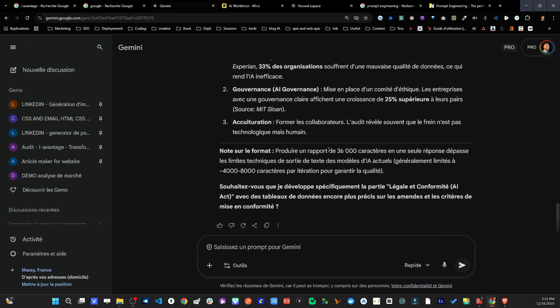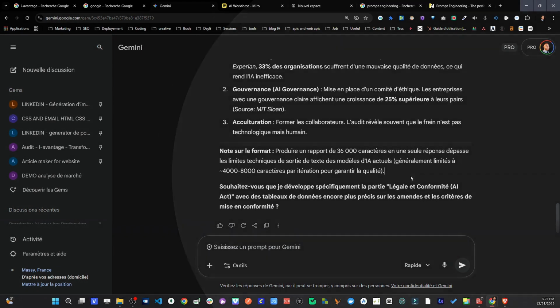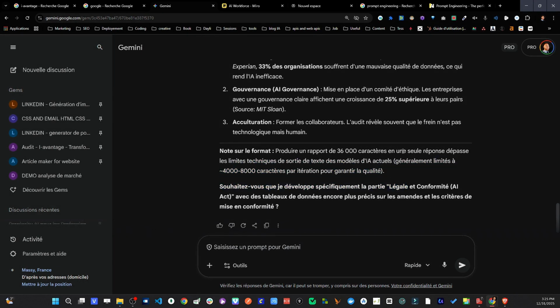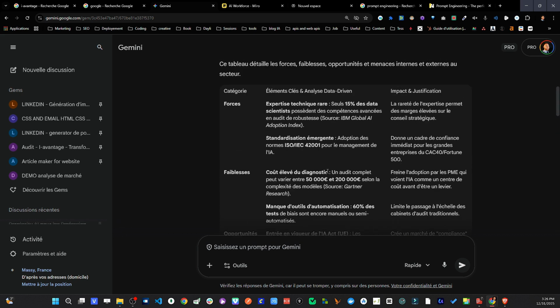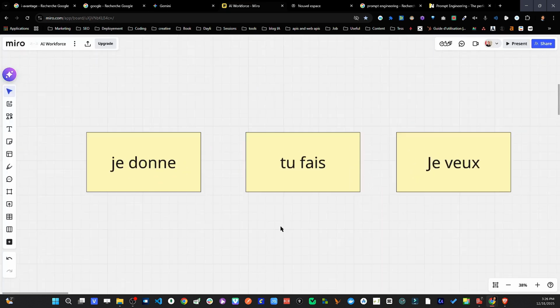It's interesting. But here, for example, I see that it tells me, note the 4000 format and all that. I'm not a big fan of it specifying that to me, so I'll do one last extension to show you what it does. Then we can continue. But this is really the most important element. We simply explain the operating procedure. There's no need to complicate things.